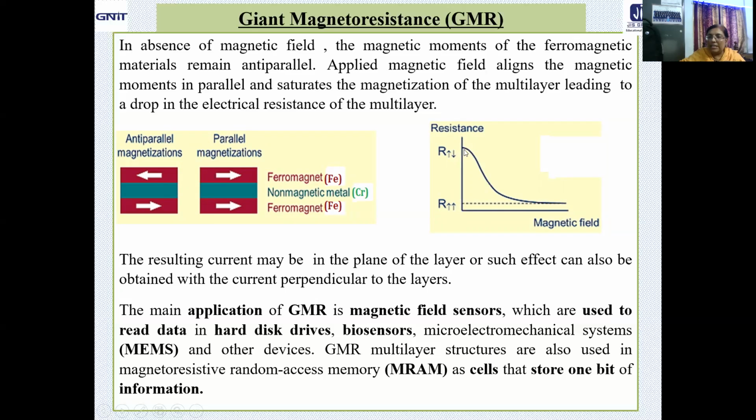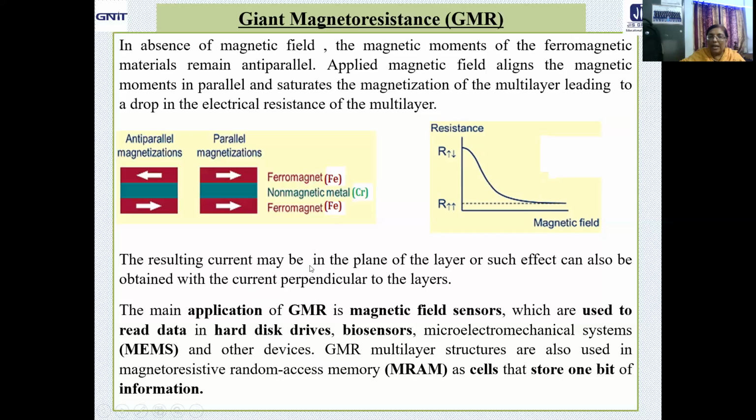So this is the high resistance due to anti-parallel alignment of the ferromagnetic material. Now by incorporating the non-magnetic material in between and by applying the magnetic field, you are reducing the resistance. So there is huge change in resistance, and it is termed as giant magnetoresistance.